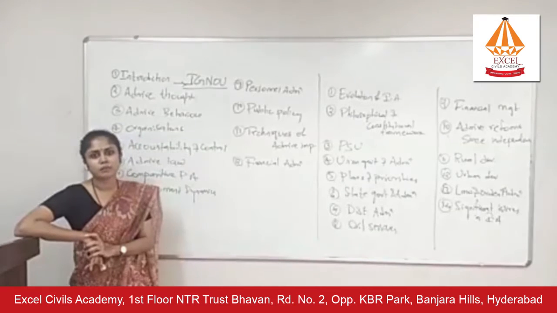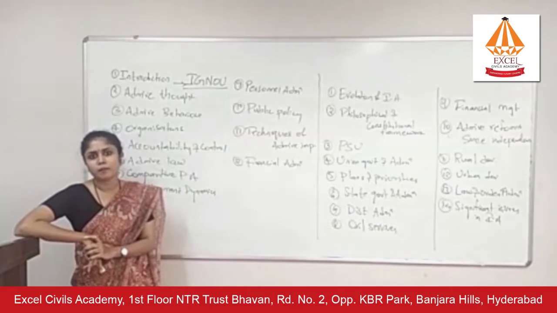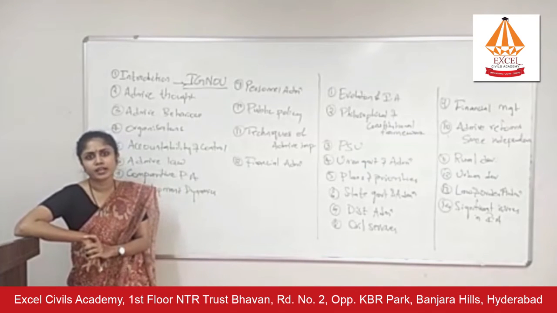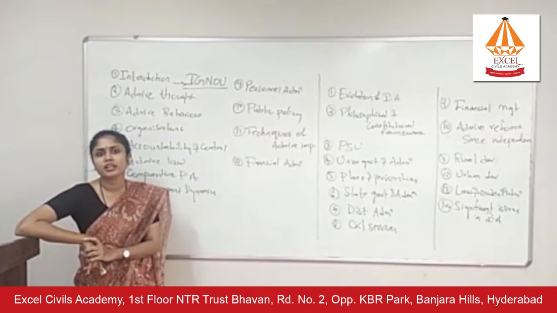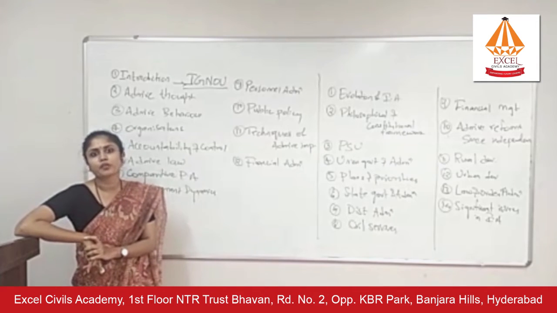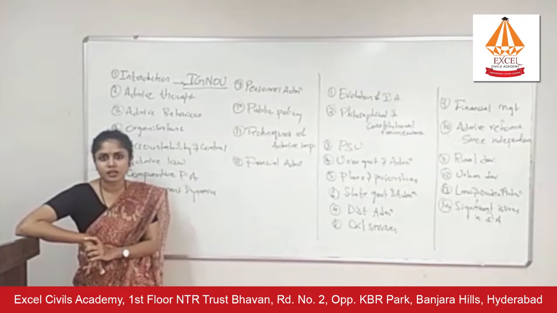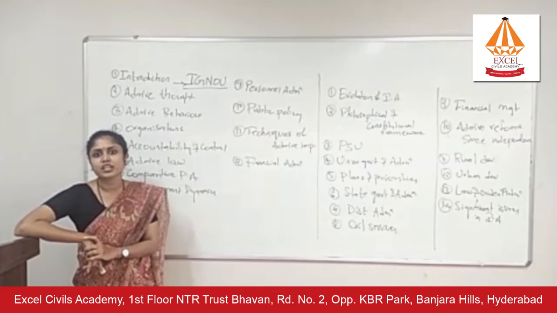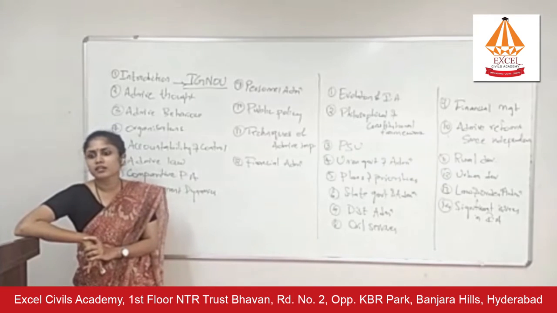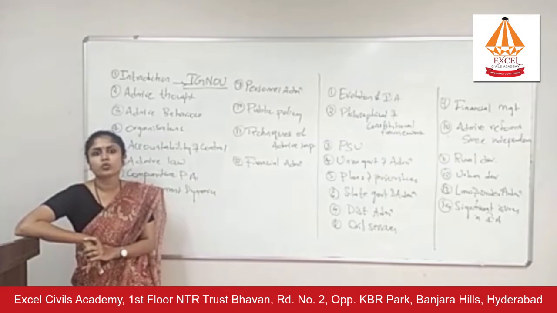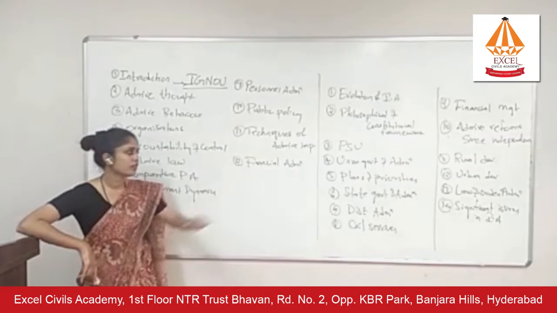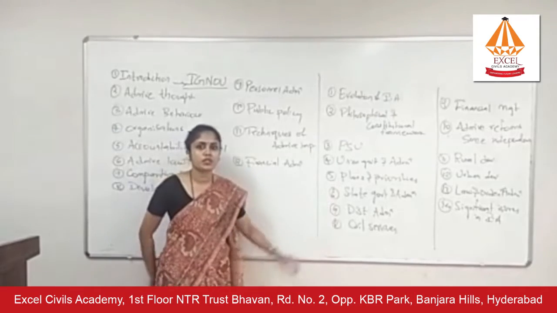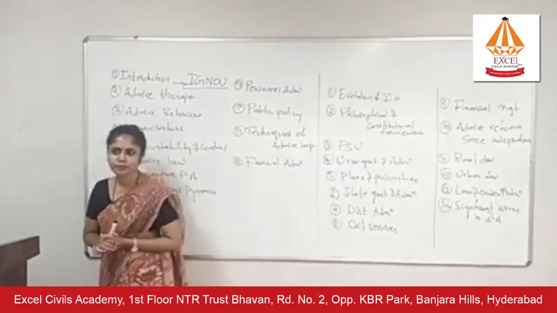Plans and priorities, chapter 5. Recently, about 4 years ago, we got a new body, Niti Aayog, right? You need to compare Planning Commission and Niti Aayog. Understand the provisions of Niti Aayog. What is its job description? Has it been functioning well? What are the programs that it has implemented over the last 4 years? This is chapter 5. In chapter 6, you have state government and administration.